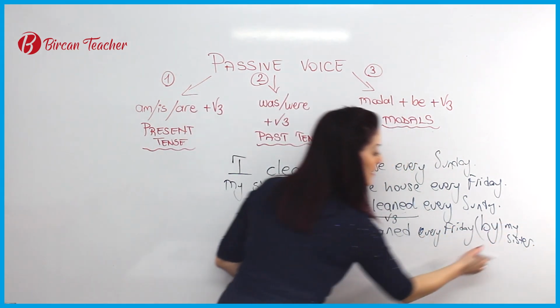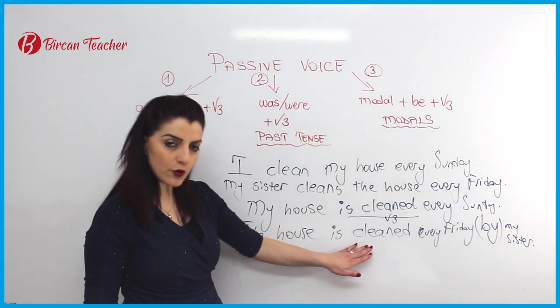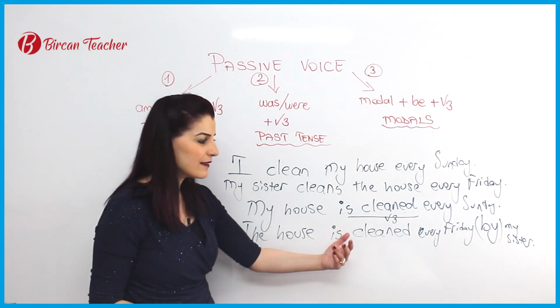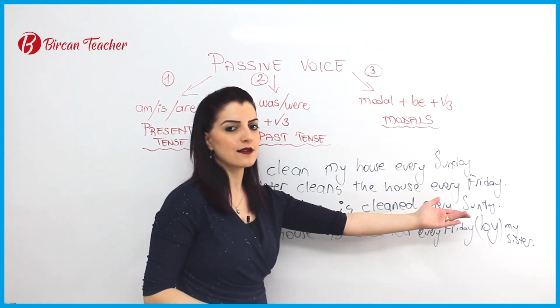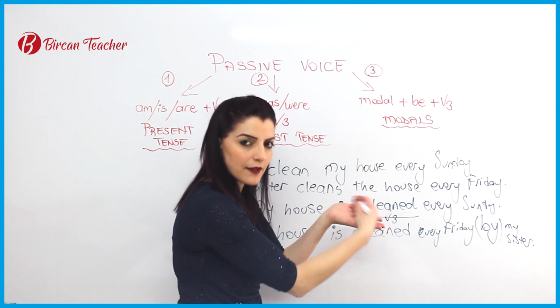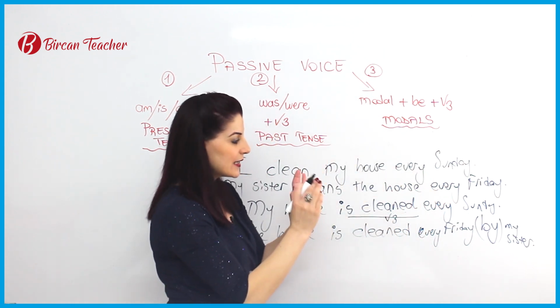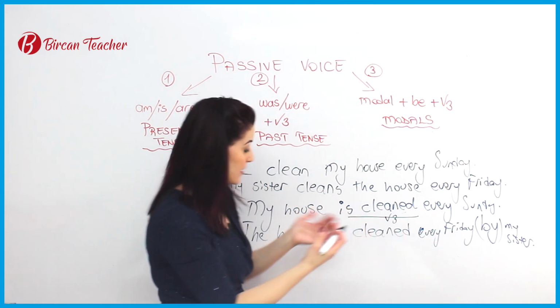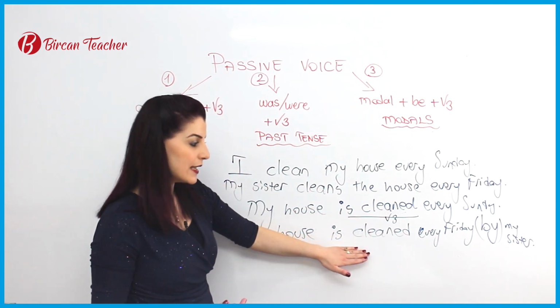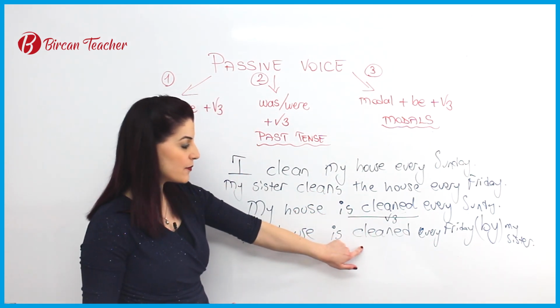So sometimes the action is very important, but again, I want to say who does it. I want to add extra information at the end of the sentence. So I can say it, it is not a problem, it is not incorrect. The house is cleaned. This is the action. This is the point here.